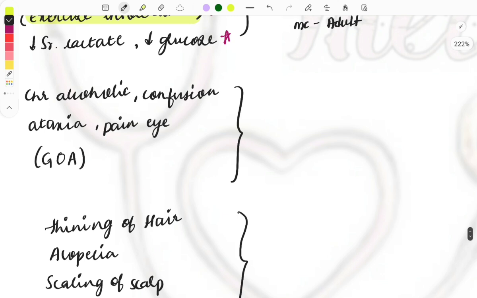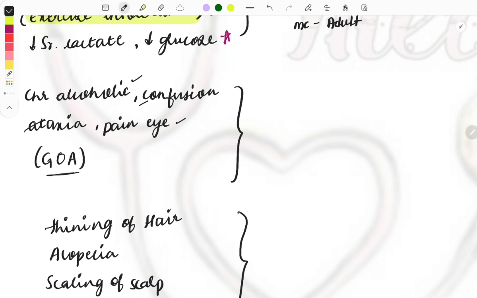Here the patient comes with a history of chronic alcoholism, then on examination confusion, ataxia and a painful eye, which are remembered by the mnemonic GOA: global confusion, then ophthalmoplegia, then ataxia.